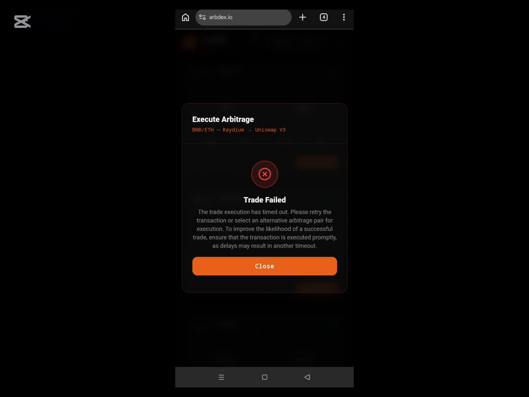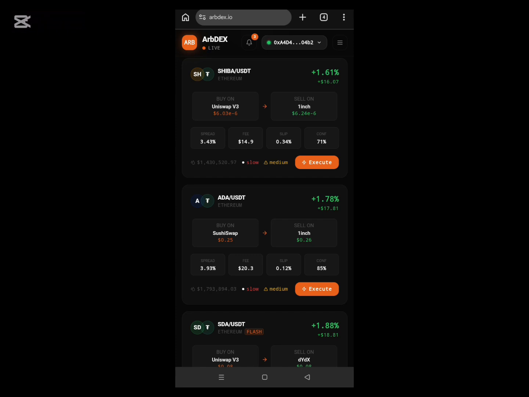Oh, failed. Oh, okay, it has timed out. Yeah, you know, I was taking my time explaining to you, so this thing timed out. When you want to do this, you make sure you do it as fast as you can, because you need to click on execute, enter the amount, and click on execute trade, and make sure you do it before the trade times out, so that what happened to me now will not happen to you. But even if it happens to you, it's not the end of the world. All you need to do is just to close this place, and then you go back to the page, and then we select the thing again.